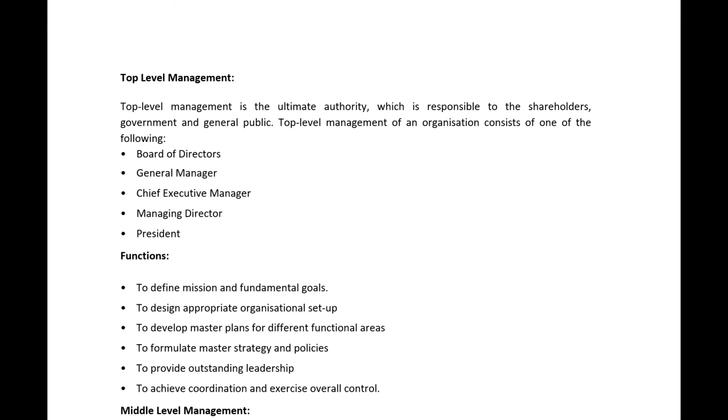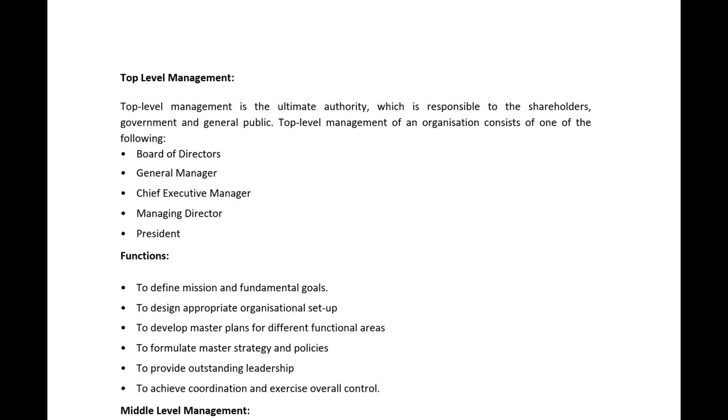Top level management of an organization consists of the following. Top level management is the ultimate authority responsible to the shareholders, government and general public. Sitting at the top level, if any problem occurs, they cannot fail to solve it. That should not happen, right? Top level management has higher priority and higher responsibility on their shoulders.